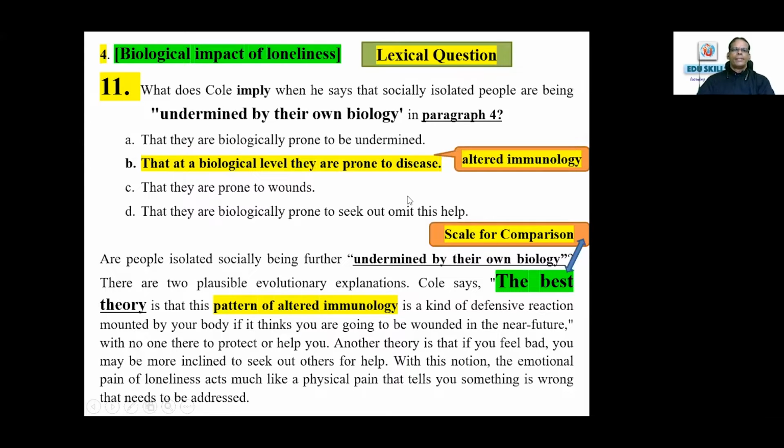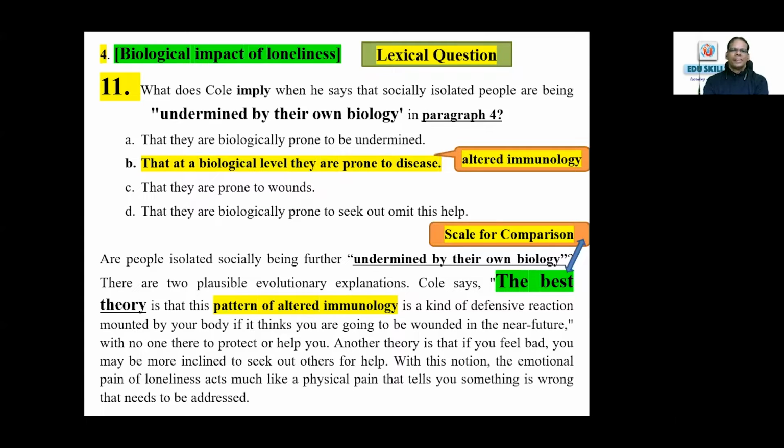It says, biological impact of loneliness. What does Cole imply when he says that socially isolated people are being undermined by their own biology in paragraph 4? A. That they are biologically prone to be undermined. B. That at a biological level they are prone to disease. C. That they are prone to wounds. D. That they are biologically prone to seek out help.